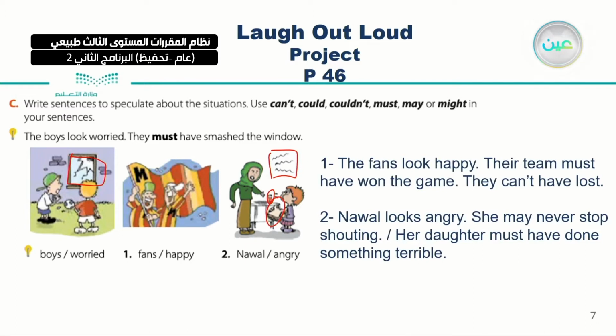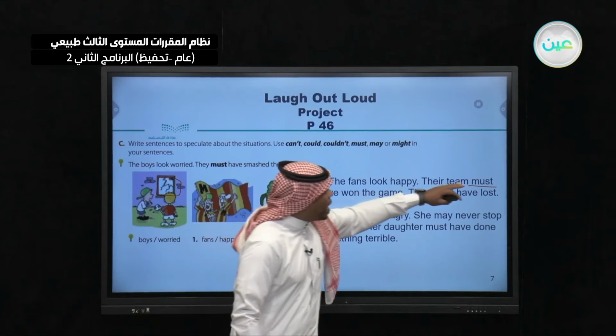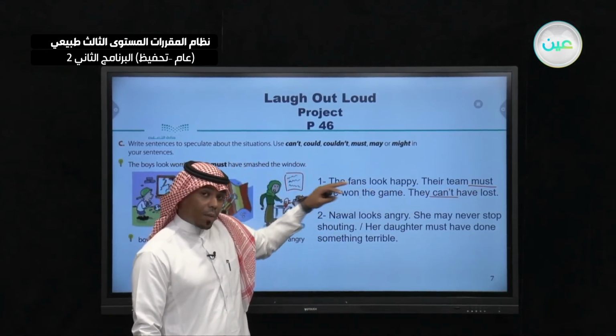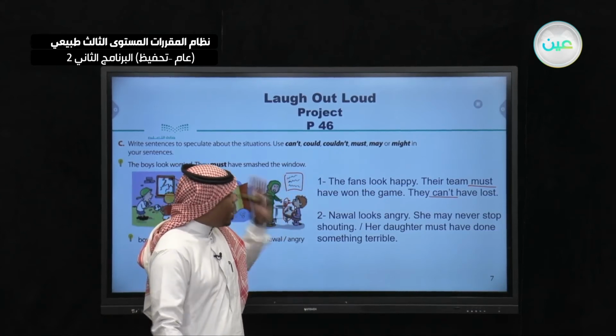Their team must have won the game, and they can't have lost. They can't have lost, because what am I talking about here, past or present? Their team must have won, so I'm talking about the past. So they are happy now.